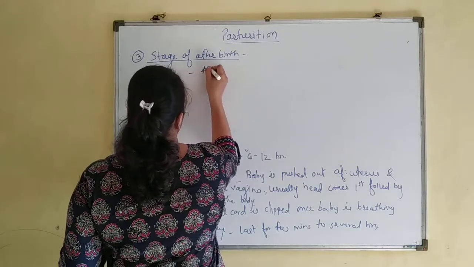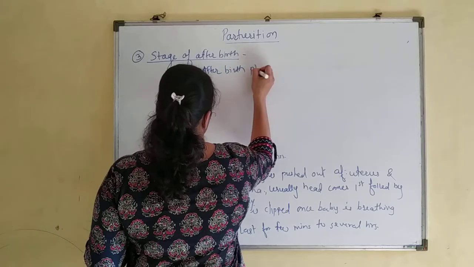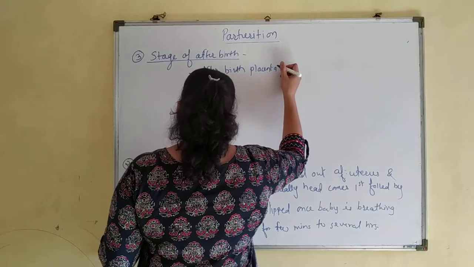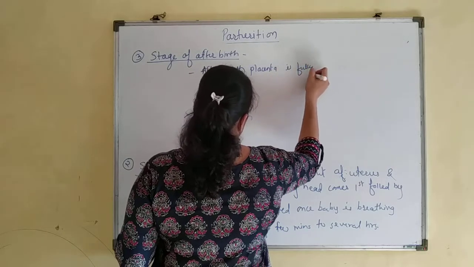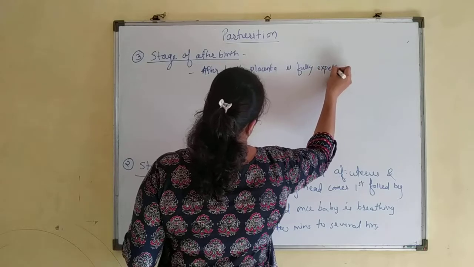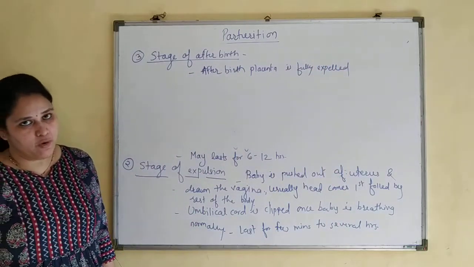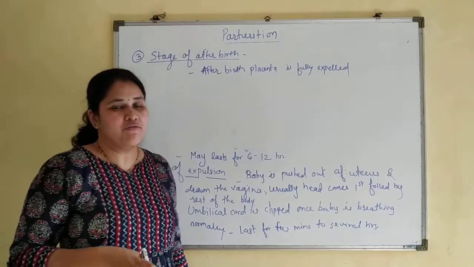After birth, the placenta is fully expelled out of the womb without leaving any mark, any scar of its existence.